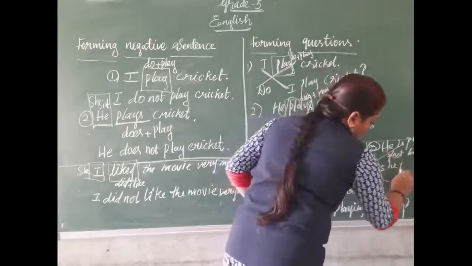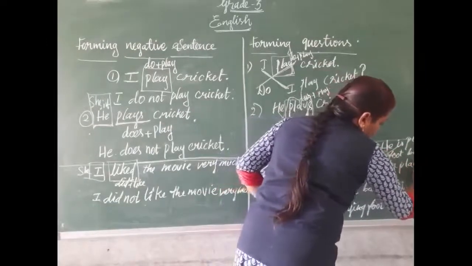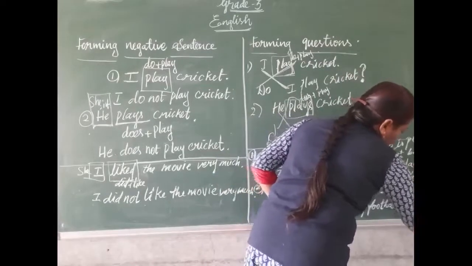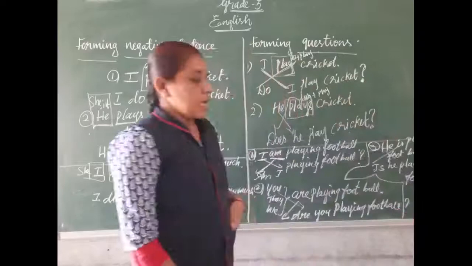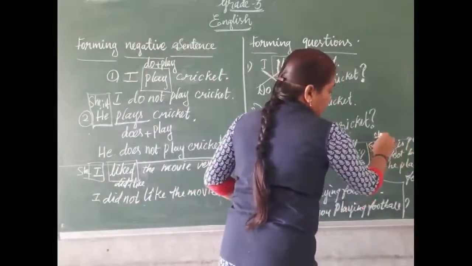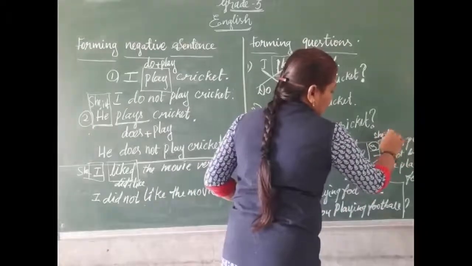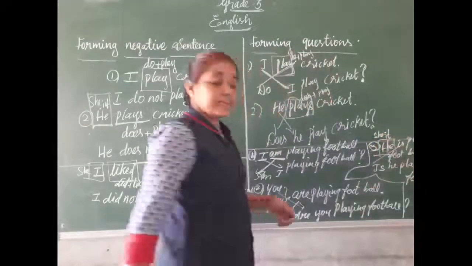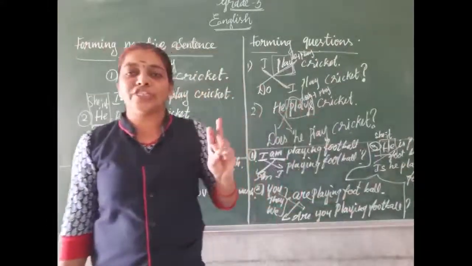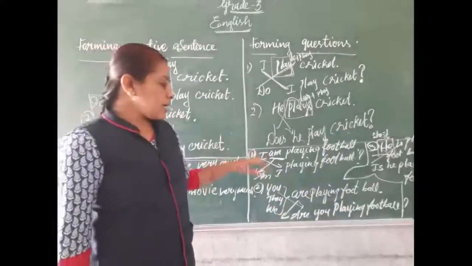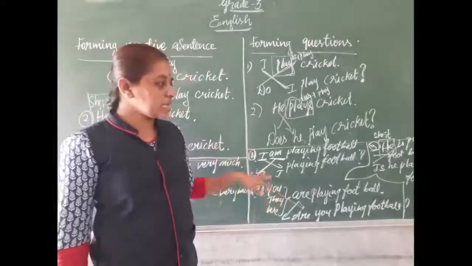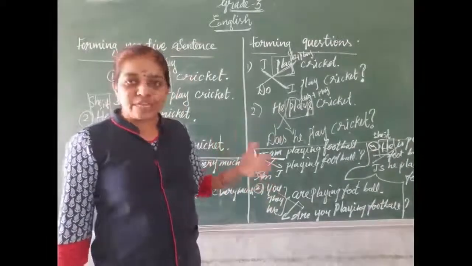Is he playing football? Question mark. Instead of this he, we can use she as well as it. The same helping verb will come for he, she, it. He, she, it is. I am. You, we, they are. Okay, dears? This is for present continuous tense.